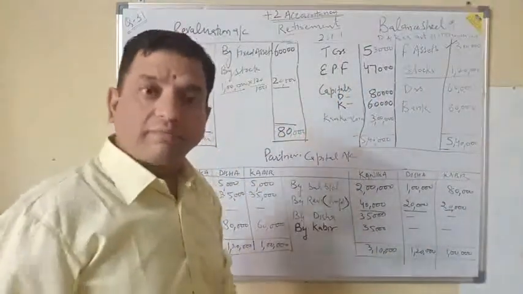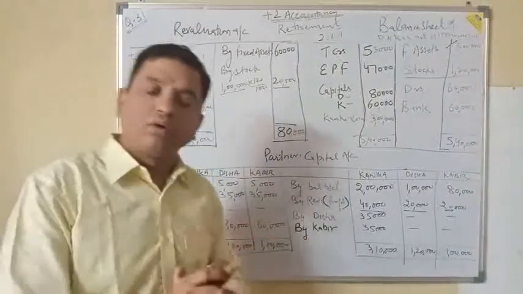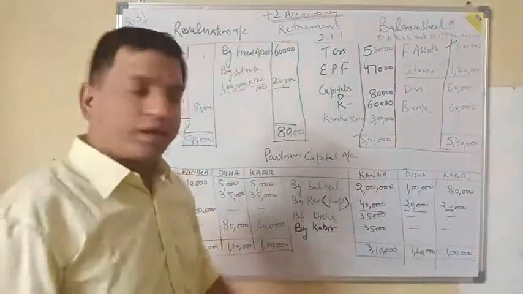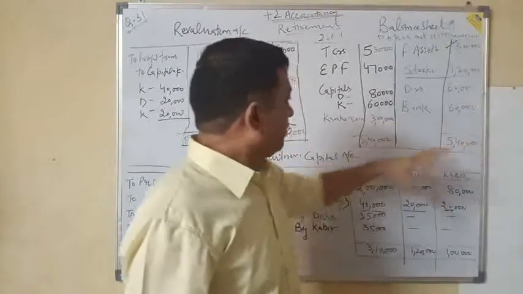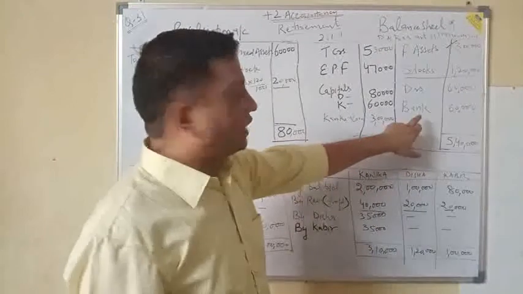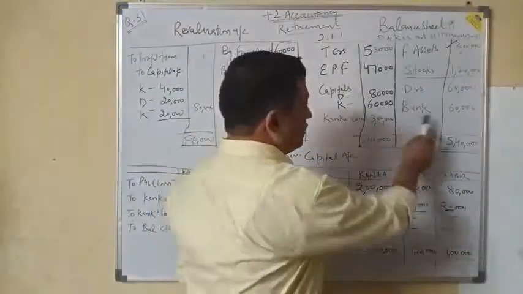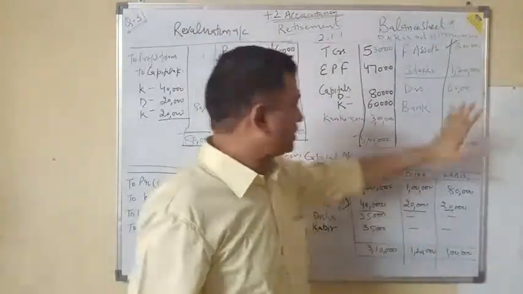Now you have gone through this: the whole of the amount payable to the outgoing partner will be transferred to his or her loan. It means nothing will be paid to him or her, so the bank balance will also be shown as it is. But if we have to pay some amount to the outgoing partner in cash or bank, then this balance will be decreased up to that amount which we will pay. But now, if we are not going to pay anything, the bank account will be shown as it is, 60,000.